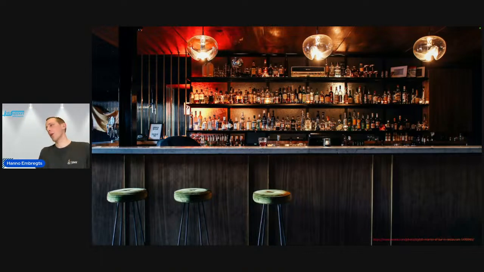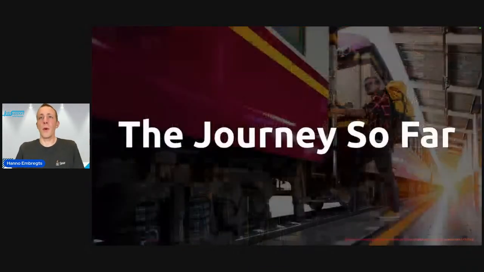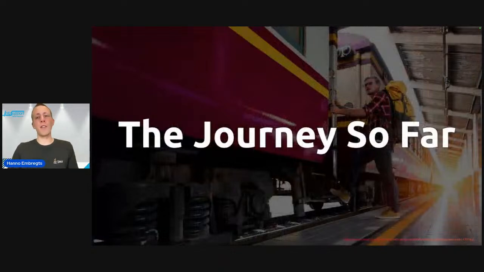I think whenever we talk about concurrency in any programming language, it's very important to talk a bit about the history of the feature and how we used to do things and how we are able to do things right now, today. So I would like to take a little journey with you. I've chosen the train images here because we'll be arriving at different stations.